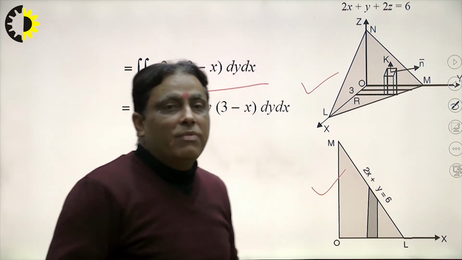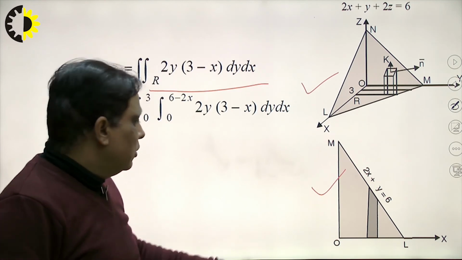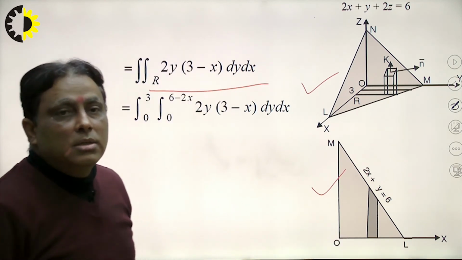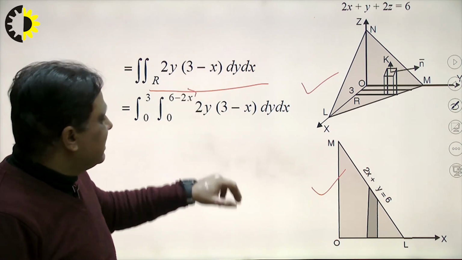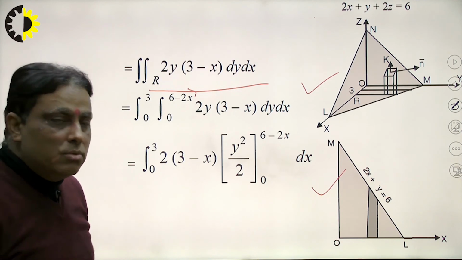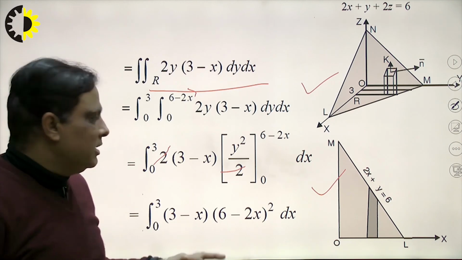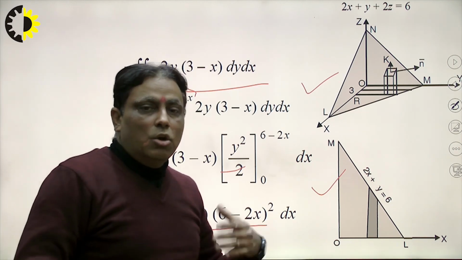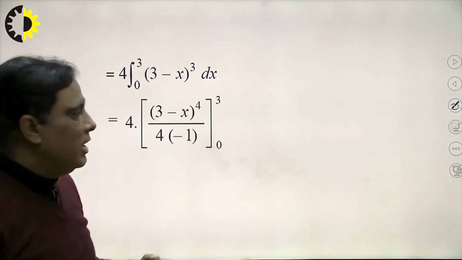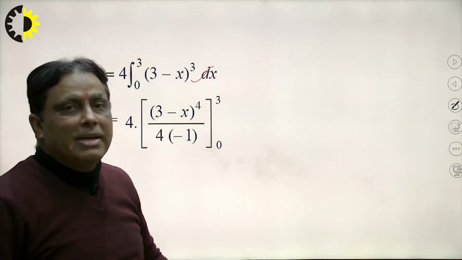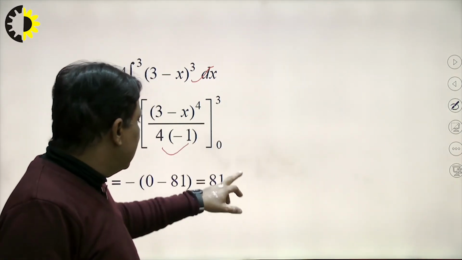So in this way we can find the limit of 0 to 6 minus 2x. What will be the limit of x here? So the limit of x will be 0 to 3 here. First of all, we integrate with respect to y, and what is the integration of y here? 2y square by 2, right, 2 cancels out, and y square, put the value of the limit, and this will be equivalent to x. Now integrate with respect to x and solve one by one. What will be the integration of (3 minus x) cube? Integration is (3 minus x) raised to the power 4 upon minus 1, upper limit minus lower limit, and the result will be 81 here.